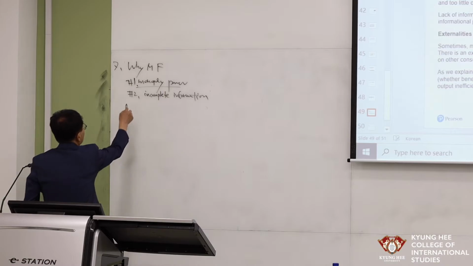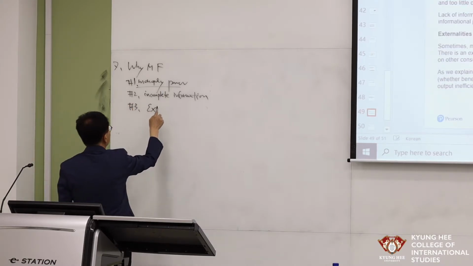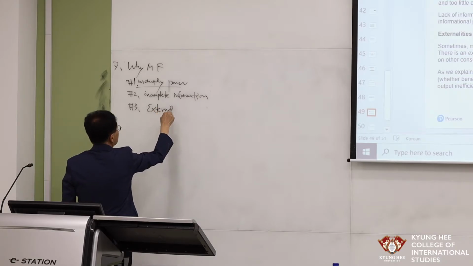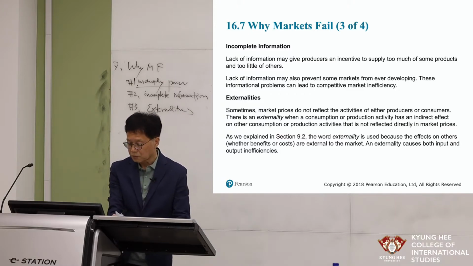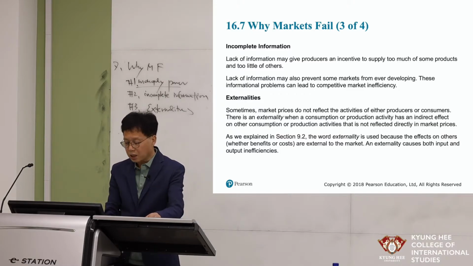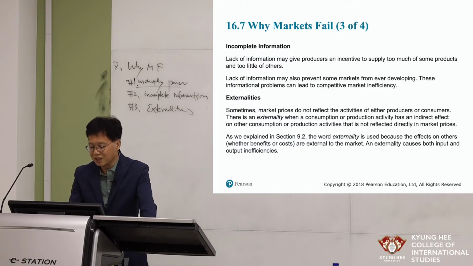Number 3 is the third reason why the market fails: externalities. Sometimes market prices do not reflect the activities of either producers or consumers. There is an externality when a consumption or production activity has an indirect effect on other consumption or production activity that is not reflected directly in market prices.